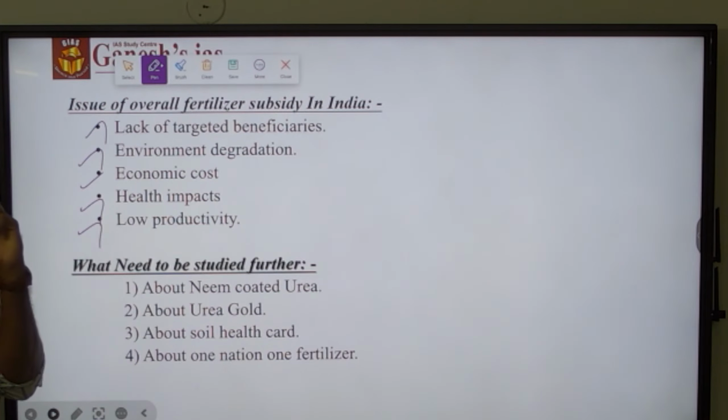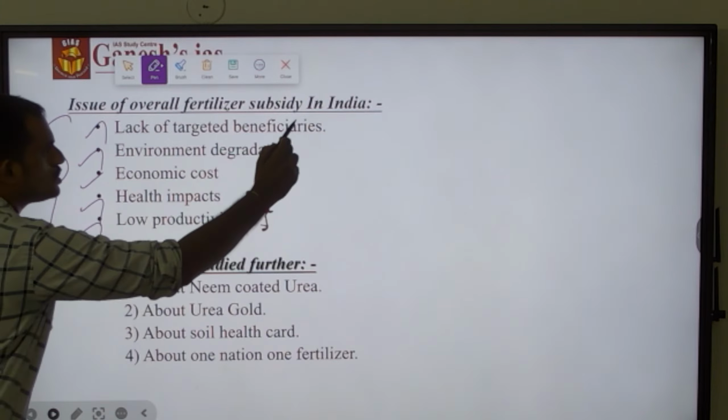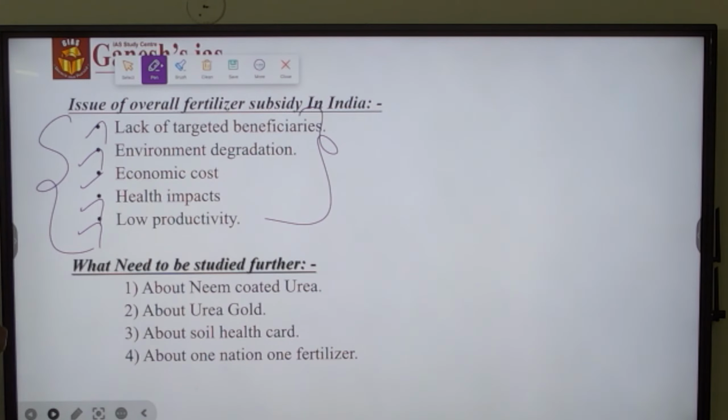How it is getting impacted is that because of the degradation as well as the lack of availability of agriculture products, and even if available, the nutrients present in the agriculture product are not in a correct balance to reduce the nutrition hunger prevailing in India. Fifth is the low productivity of agriculture, which we have discussed. So these are the overall issues in relation to the fertilizer subsidy in India.